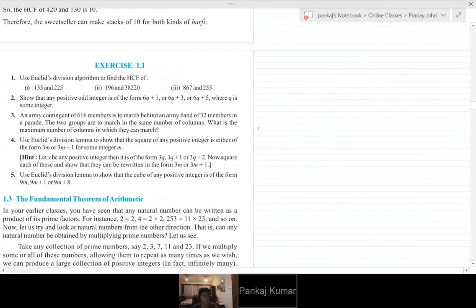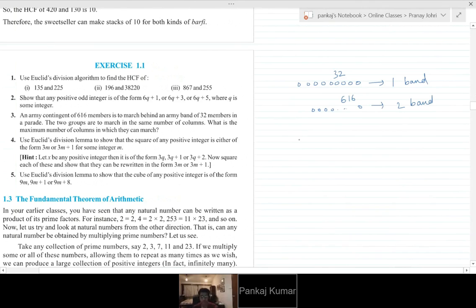So there are basically 32 people in the first band. And the second group has 616. And they have to arrange themselves in such a way that there are equal numbers behind each person in the first band. So taking straight away the first band, if we have 32 members, the 32 come in the first line.